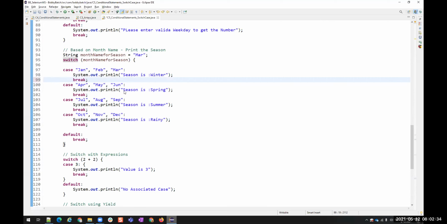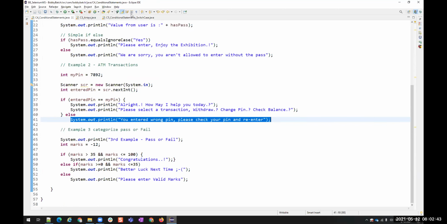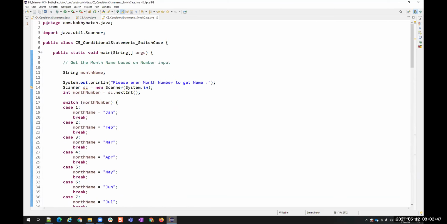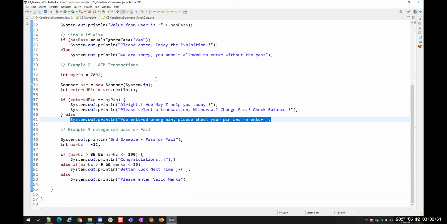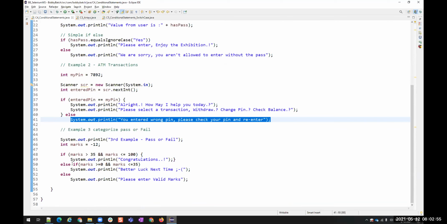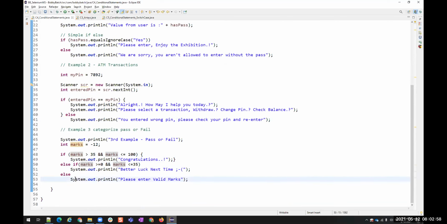That is one. And one more thing, I promised you that I'll show you the difference between if else and switch case. We know that these two are used for conditional statements, but what is the difference between switch case and if else? Okay, let's go back to the if else conditional statements and see where we wrote multiple conditions. Okay, we have this if, else if, and else.